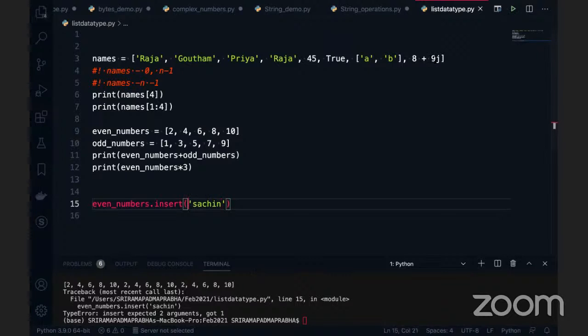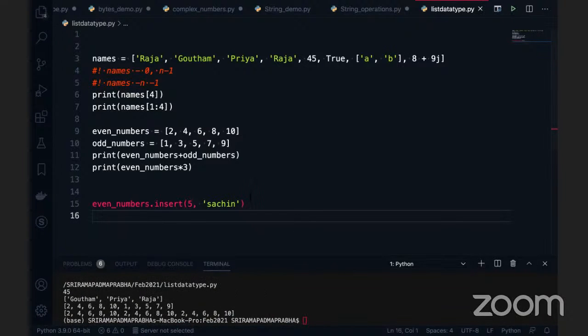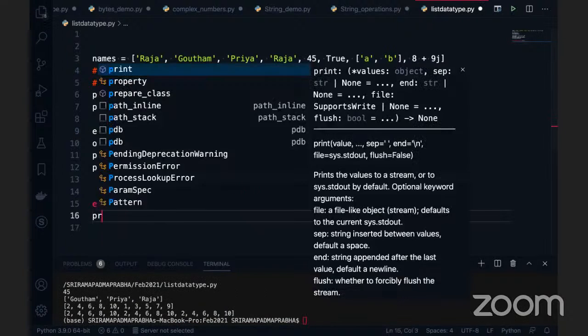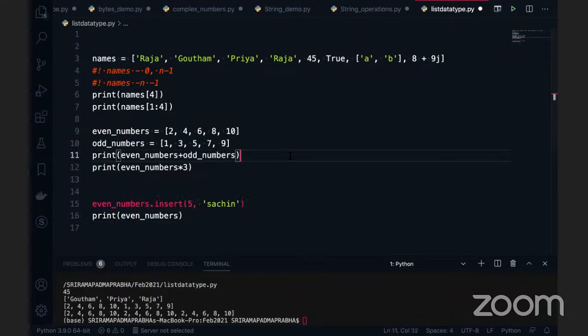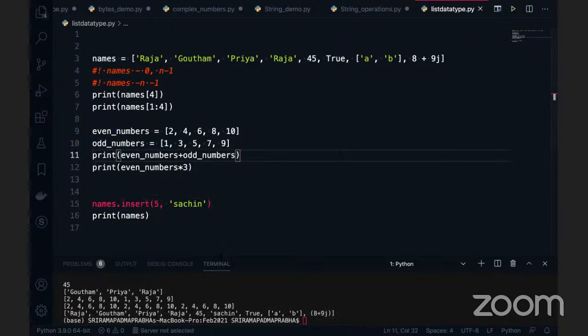What I will do is give the index argument here. I can also give an existing index here. For example, at the fifth index, I want to add Sachin. So I'm going to execute this code. I want to print this. Since I have not printed, you are not seeing output. I'm going to use print. Let me give the names here rather than even numbers. Any list is okay. I'm executing now. You can see Raja, Gautam, Priya, Raja, 45, and Sachin got inserted at the fifth index.